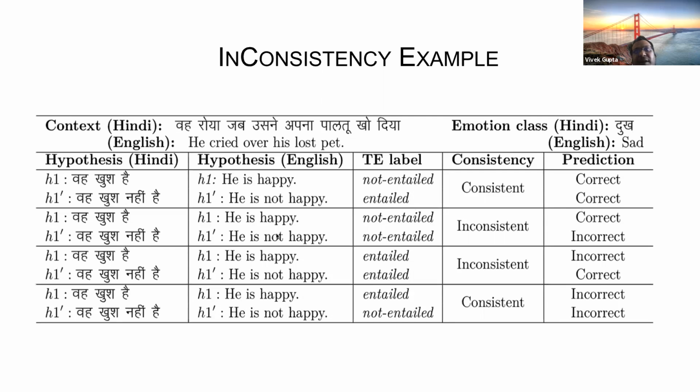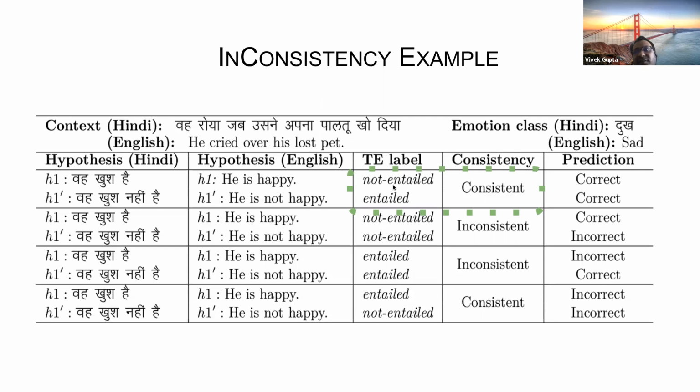It might happen that there will be cases where I predict not entail for the first, and not entail for the second. That is totally incorrect, since both hypotheses indicate that the thing is incorrect. But you can see there is a relation between these hypotheses, which is that they should be opposite of each other, because the semantic phenomenon used to create the hypothesis H1 and its conjugate H1 dash is negation.